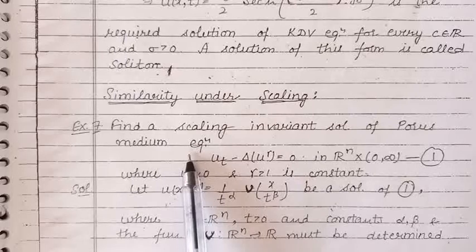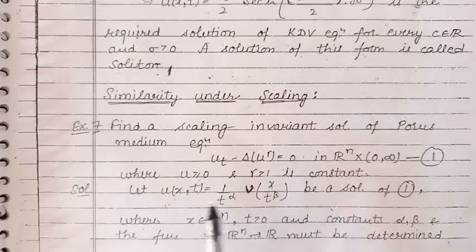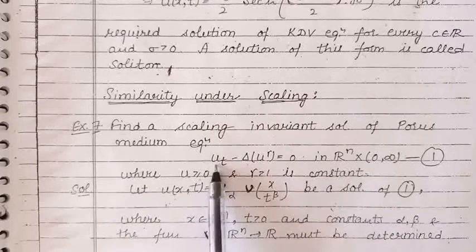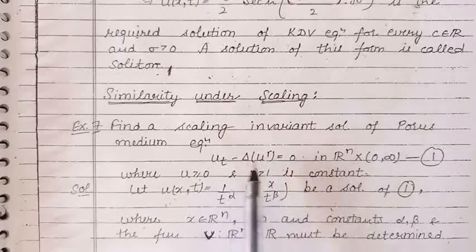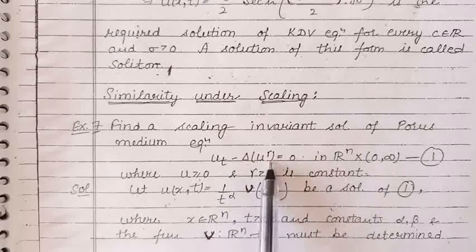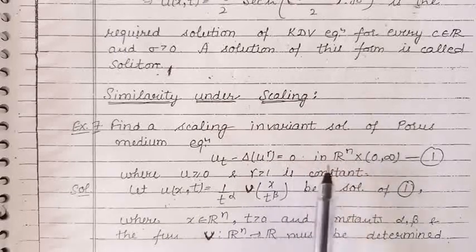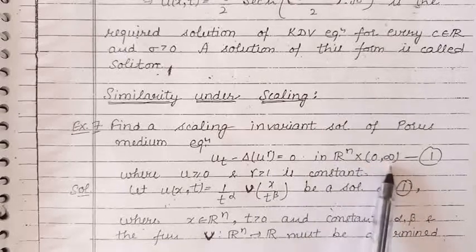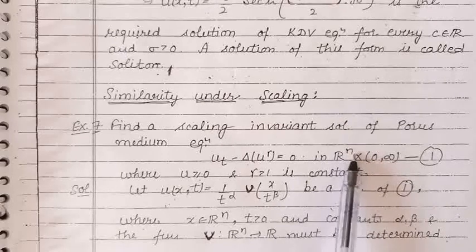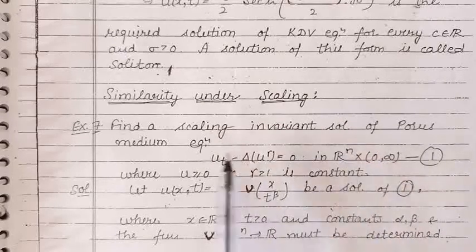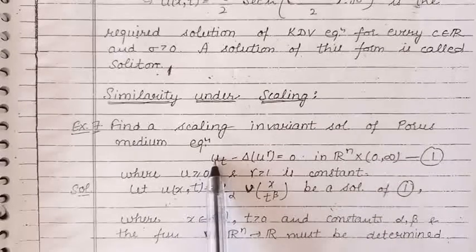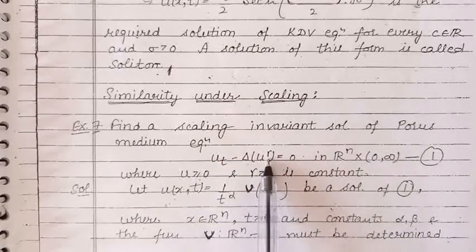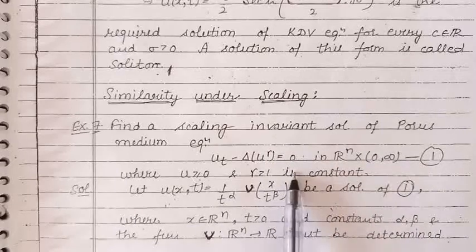The porous medium equation is a partial differential equation given by the partial derivative of u with respect to t minus the Laplacian of u raised to the power gamma is equal to 0 in the space R^n cross the open interval 0 to infinity. R^n is n-dimensional real Euclidean space. This function u is a non-negative function. Gamma is a constant having value greater than 1. We have to find the solution of this equation.